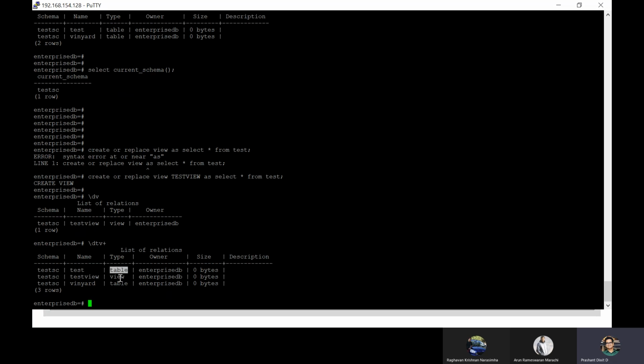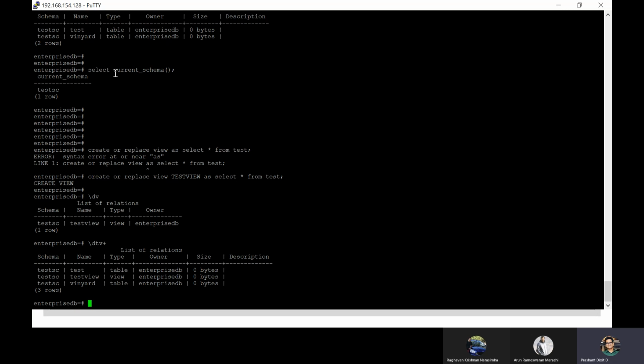So here you'll see it. We've got two tables and a single view. The view we have just created and the table we created a few seconds back. Right now we are only seeing objects, which could be a table, view, procedure, index, anything. So this test schema has got these many objects: two tables and a single view.